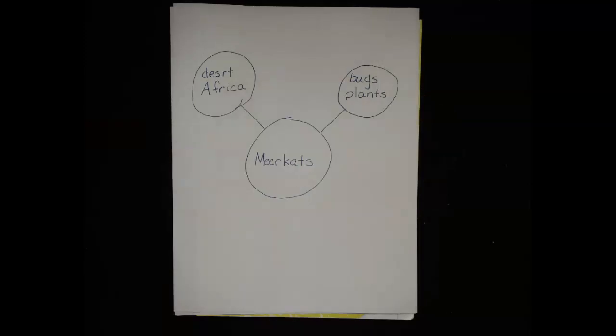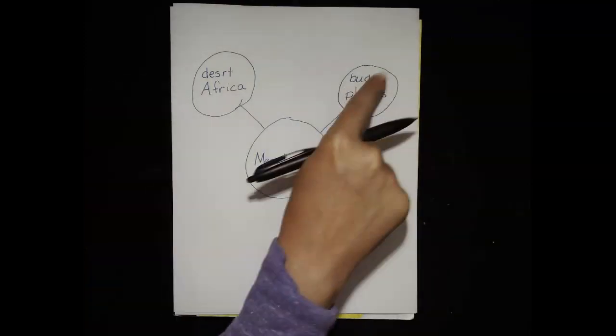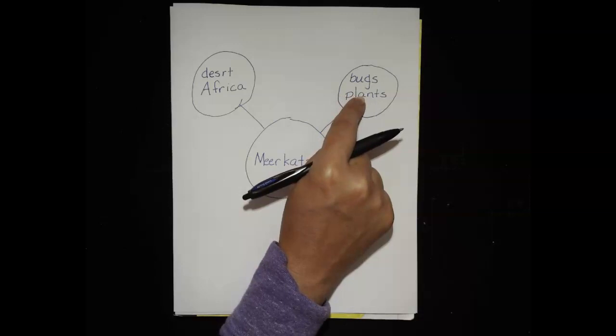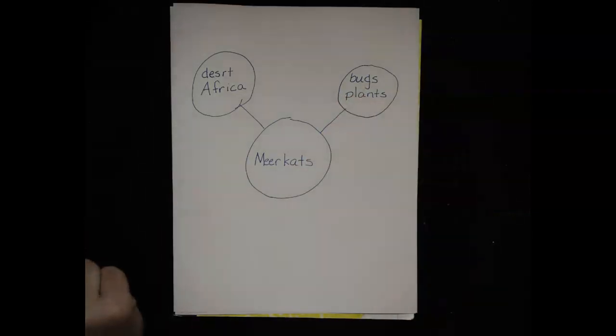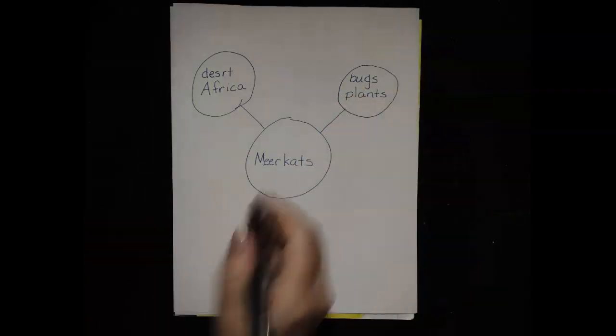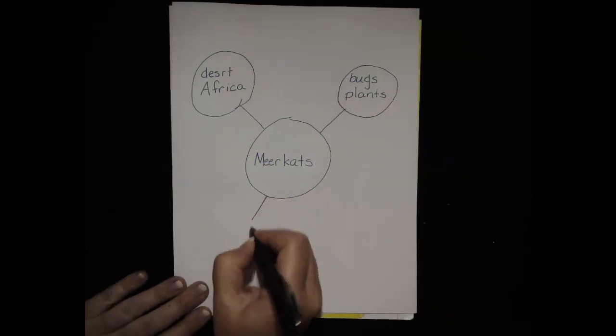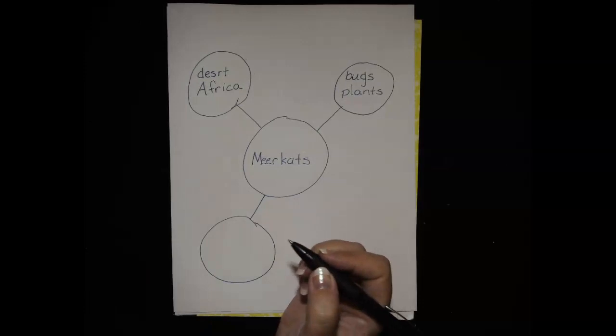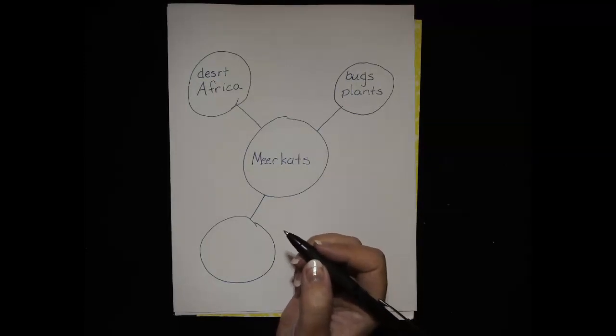I'm just doing my best sounding out. It is okay if it's not perfect spelling. So write what your animal likes to eat. You can push pause if you need to. All right, and then the very last one, make one more circle. And I want you to write something interesting that you learned.